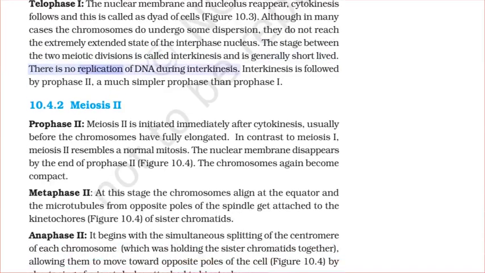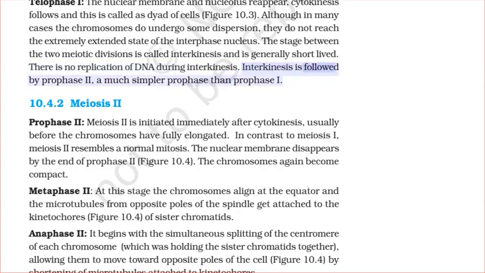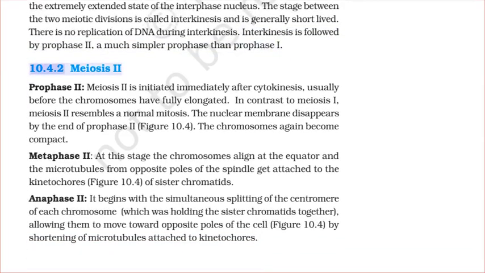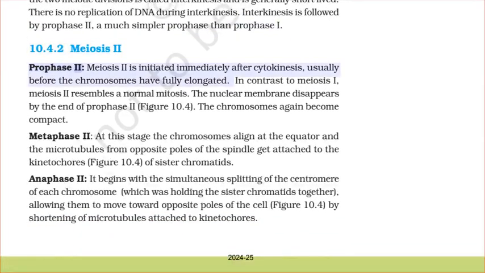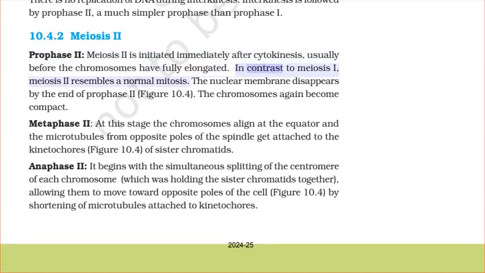There is no replication of DNA during interkinesis. Interkinesis is followed by prophase II, a much simpler prophase than prophase I. Meiosis II, Prophase II. Meiosis II is initiated immediately after cytokinesis, usually before the chromosomes have fully elongated. In contrast to meiosis I, meiosis II resembles a normal mitosis.